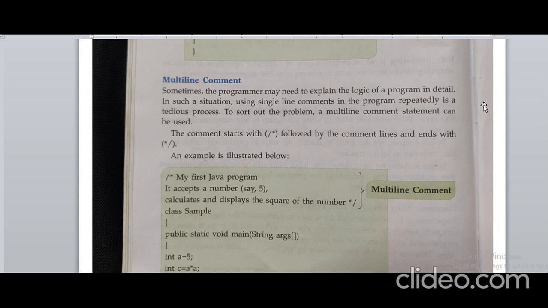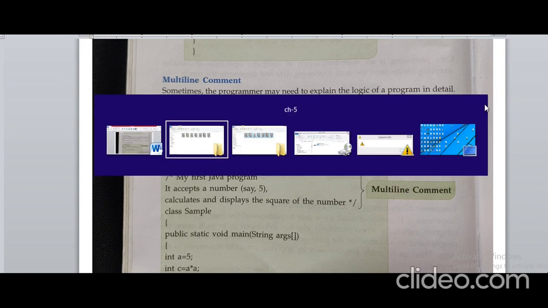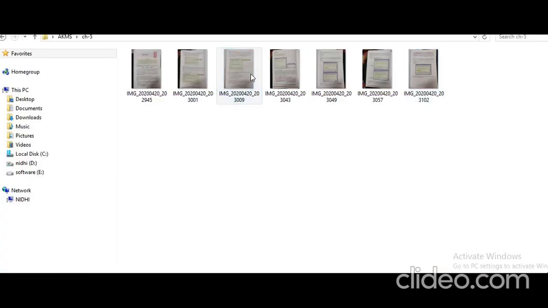This documentation is not about the program logic but might serve some information to be viewed by other users who may need to execute your program. It starts with a forward slash and double asterisk sign, then a set of comment lines, and ends with the asterisk sign and forward slash. This is an example I will show you for the documentation comment.